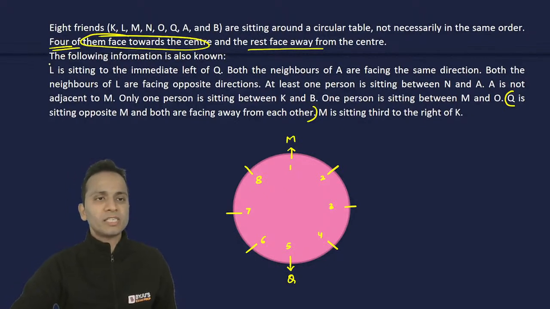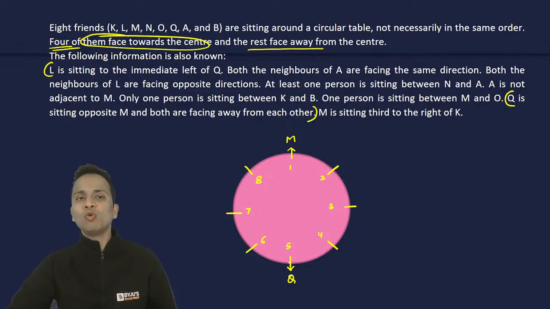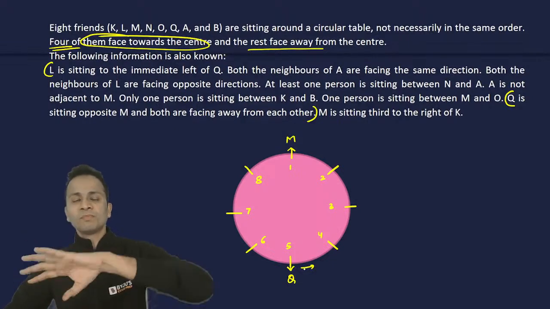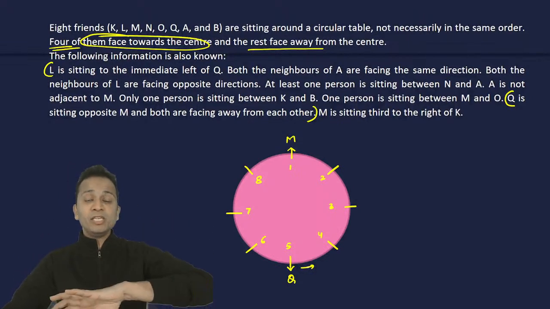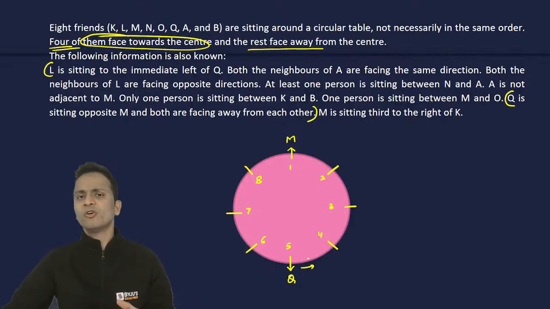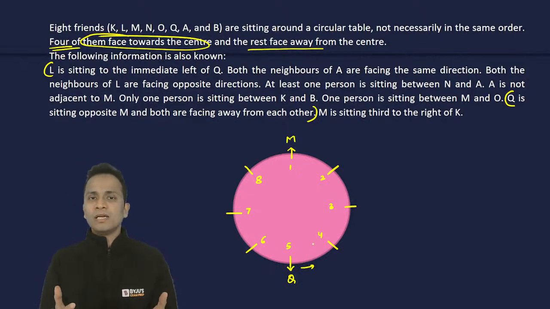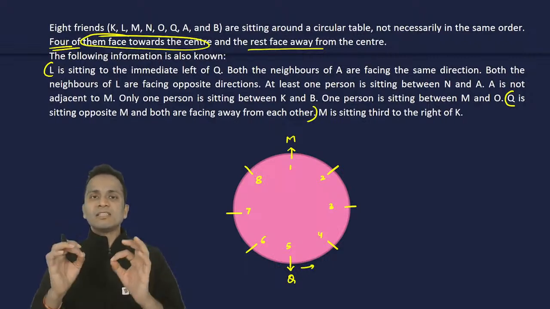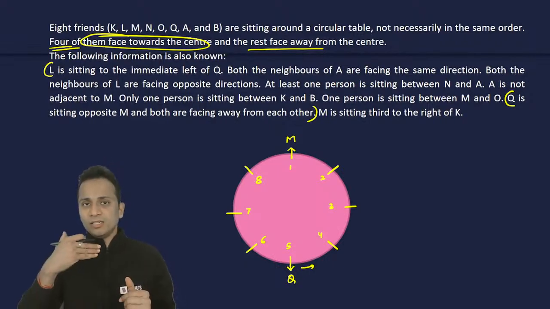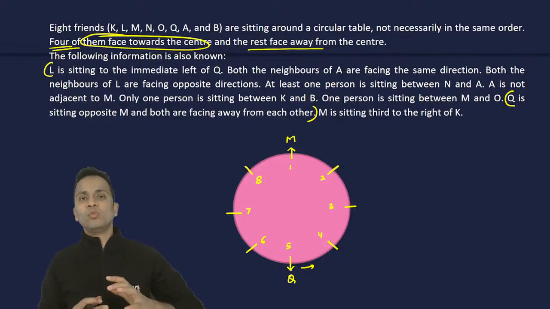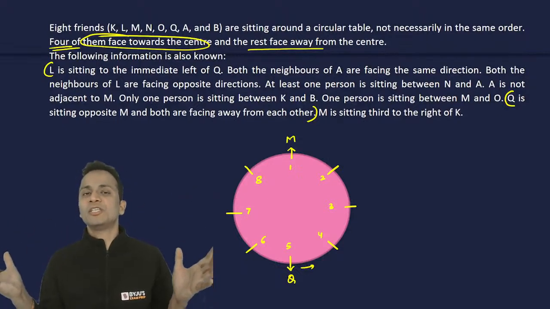Now I'll go back to the first statement. L is sitting to the immediate left of Q. Q is sitting at chair number 5 facing outwards. Which direction will be the left of Q? Q's left will be in this anti-clockwise direction. So rotate the table, rotate your notebook, rotate your rough sheet, and assume as if you are sitting at the position of Q. Look at which direction you are facing, which direction is your left, and which direction is your right.